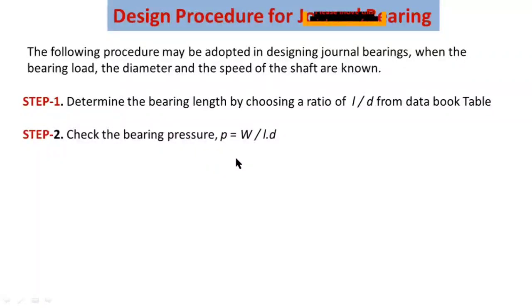The formula for bearing pressure is P equal to W by L into D. Here P is the bearing pressure and W is the load on the bearing, divided by L into D, where L is the length of the bearing and D is the diameter of the shaft. This is the formula for bearing pressure.